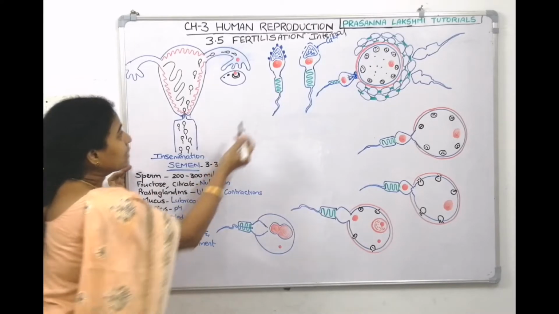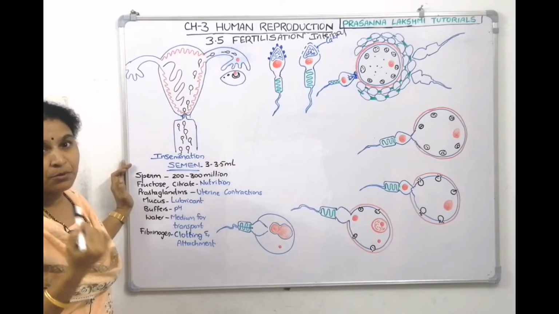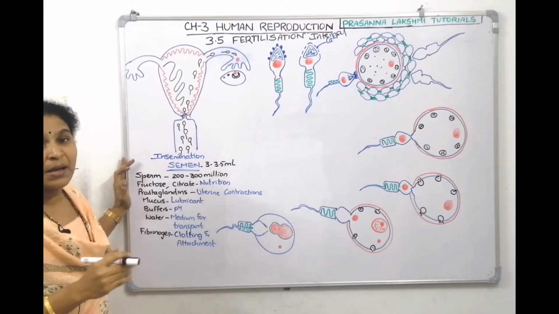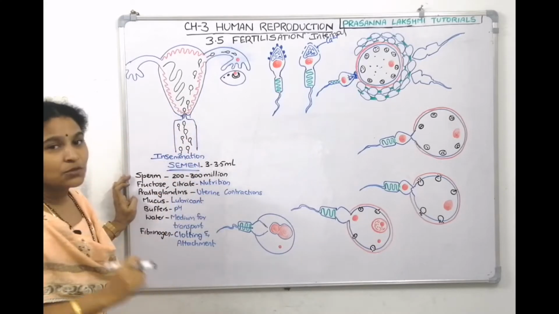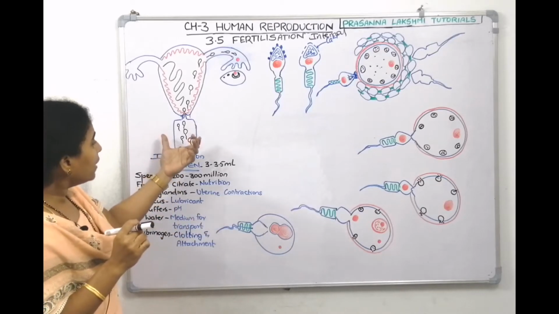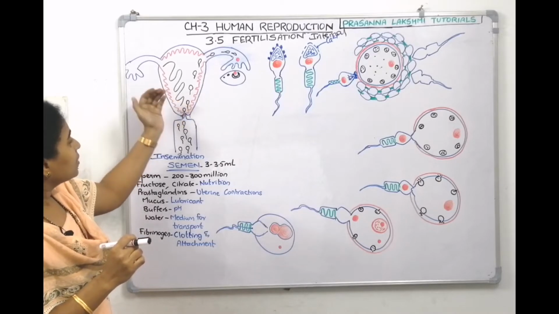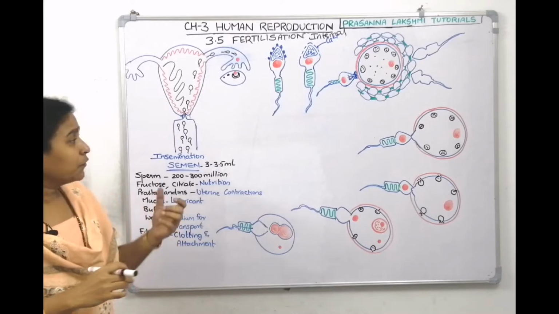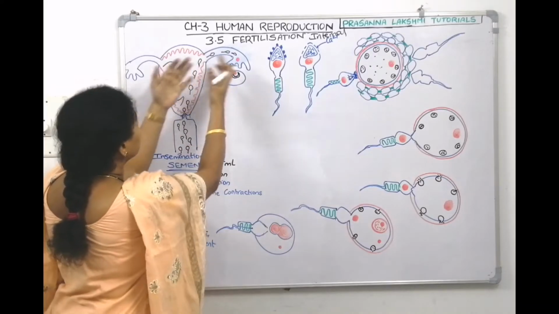Now, the sperm has mitochondria in the body piece that gives the energy for the sperm to swim. The fructose and citric acid present in the seminal plasma provide nutrition for the sperm to swim. Prostaglandins present in the semen help in uterine contractions. When the vagina contracts, the sperms are pushed up. When the uterus contracts, the sperms are pushed into the fallopian tube. So the peristaltic movements give a push-up force so that the sperms go from this region to this region and from this region to this region.